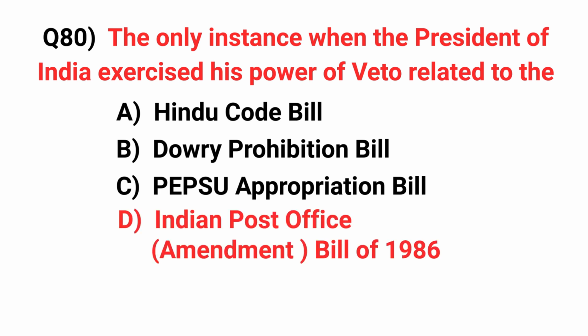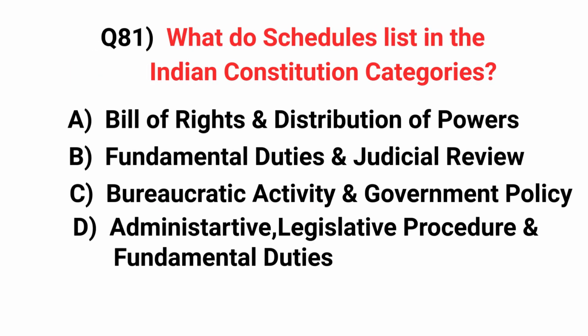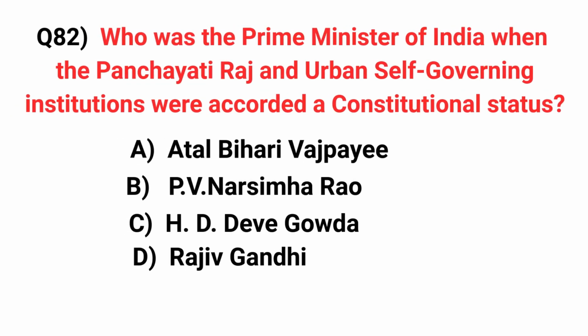Answer: Indian Post Office Amendment Bill of 1986. What do schedules list in the Indian Constitution? Answer: administrative, legislative procedure and fundamental duties.